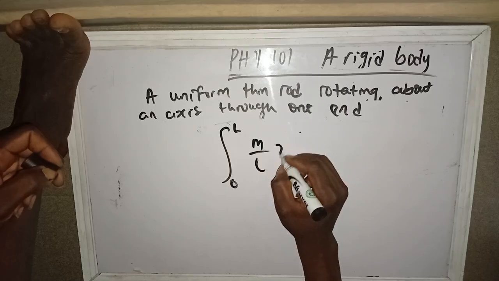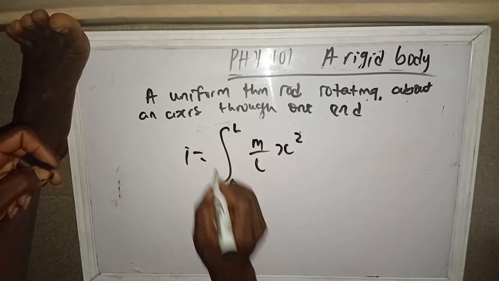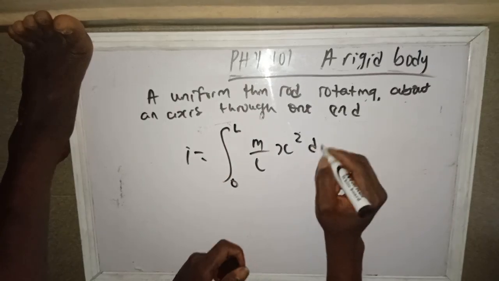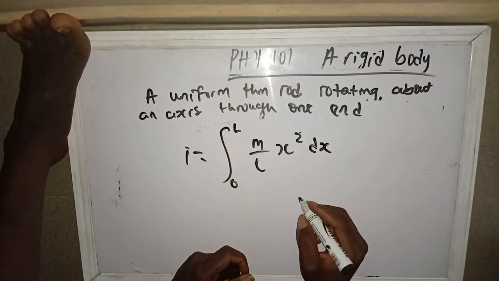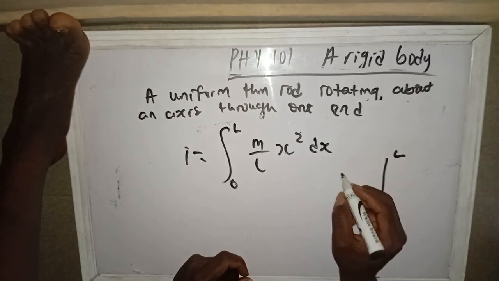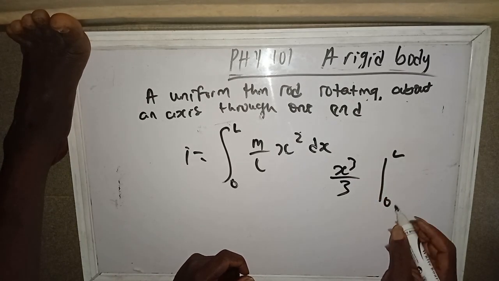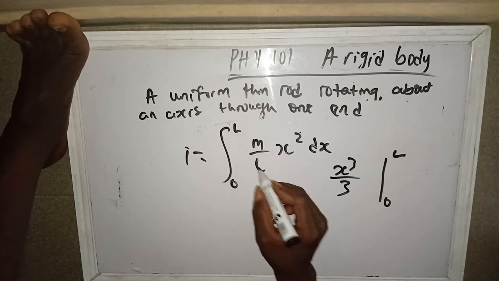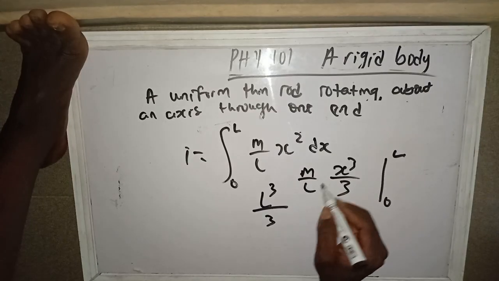It's m over L x square. So our I equals that same thing because we are still dealing with the same meter rule, dx, the same thin rod rather. If you integrate this guy, our limit is 0 and L. If you integrate this, you get x cube over 3. Put L, we have L cube over 3. Don't forget there is m over L outside.